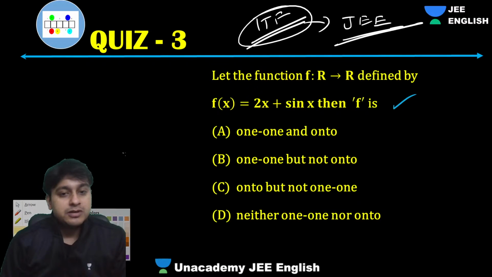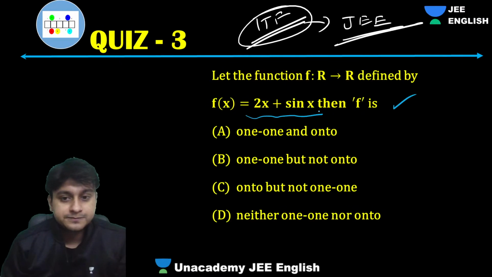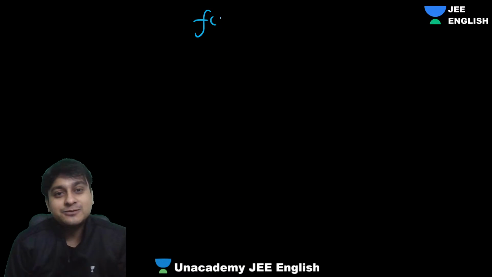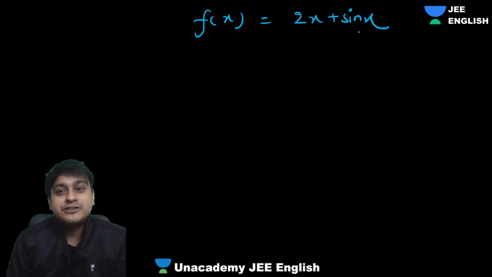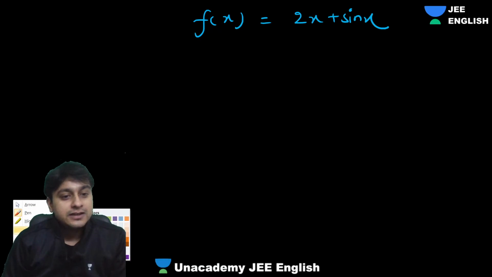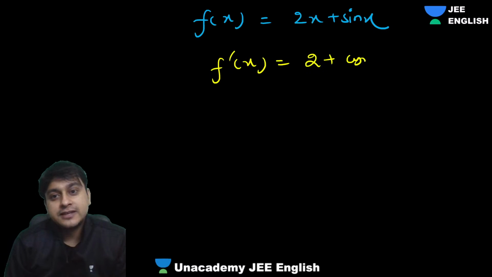Okay, amazing problem once again. So how to check? It's a very easy way to check: the differentiation. A few guys are saying neither 1-1 nor onto. Let's see. F of x is 2x plus sine x. The best way to check is f dash. So let's differentiate this function. What is f dash of x? 2x differentiation gives 2 plus cos x.